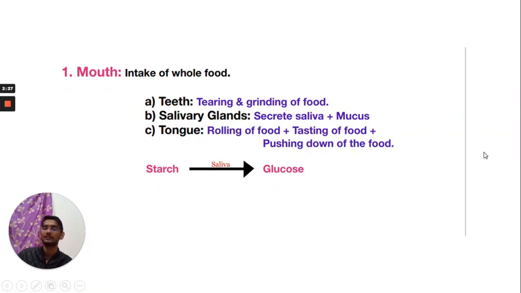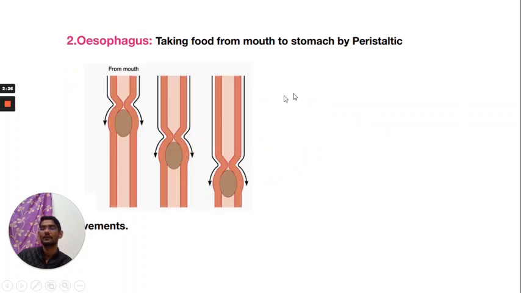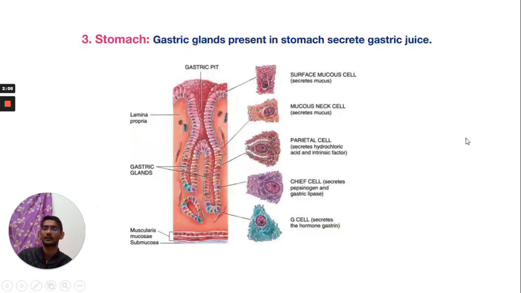Second structure is the esophagus. You can see in this diagram, the esophagus is a long tubular structure. In the esophagus, peristaltic movement occurs. By this movement, food is passed into the stomach. Next structure is the stomach. You can see peristaltic movement in the esophagus.